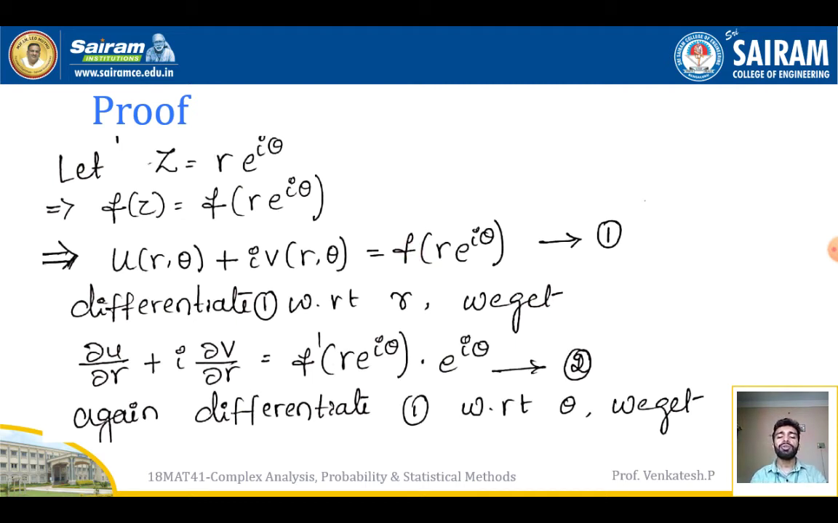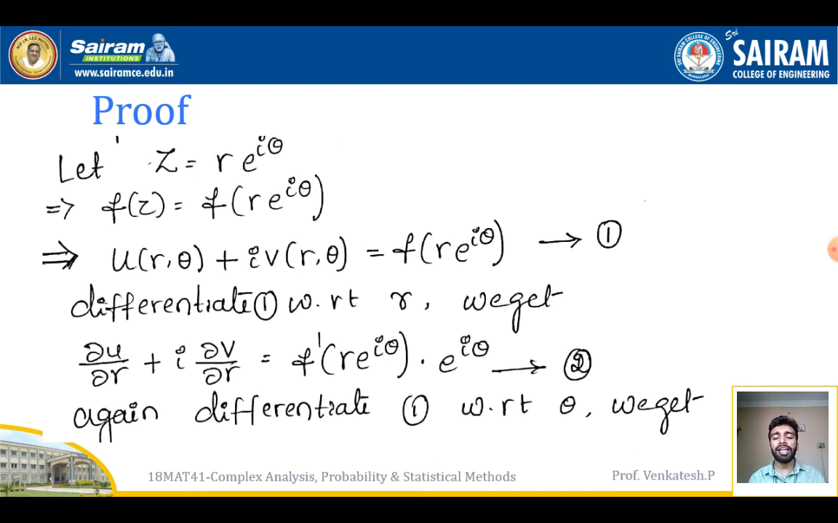I will call this equation number 1. Now I am going to differentiate this equation number 1 with respect to r. Differentiating u with respect to r, I will get dou u by dou r, plus i into differentiating v with respect to r, dou v by dou r. Differentiating the right side function, I will get f dash of r e power i theta, and again differentiating r e power i theta with respect to r, I will get e power i theta. Call this equation number 2.